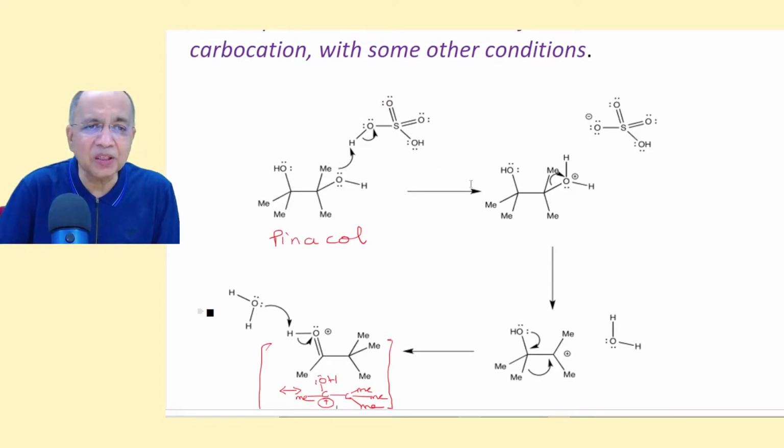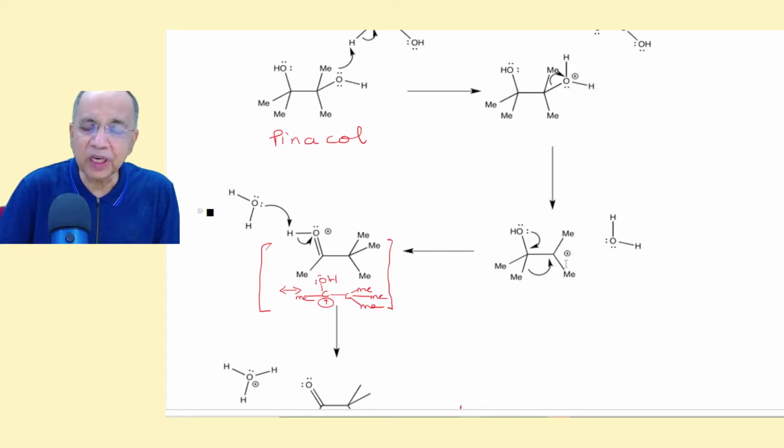Now see what happens here. Since it is symmetrical, any one of the two OH groups will be protonated from sulfuric acid. It's protonated. Now it loses water to form the carbocation. This is a 3-degree carbocation, very stable. Still, there is a driving force for forming another carbocation, which is stabilized by heteroatom resonance, an oxycarbenium ion.